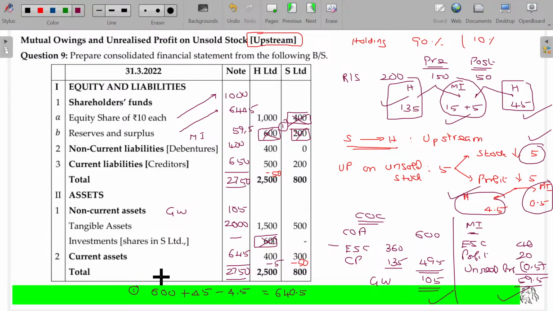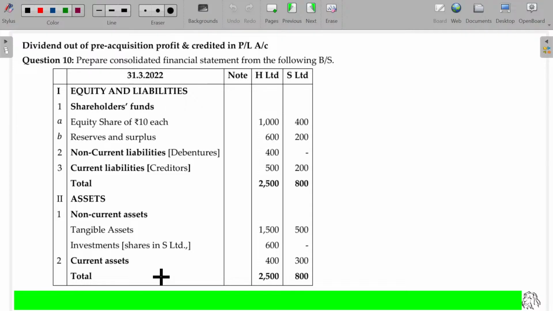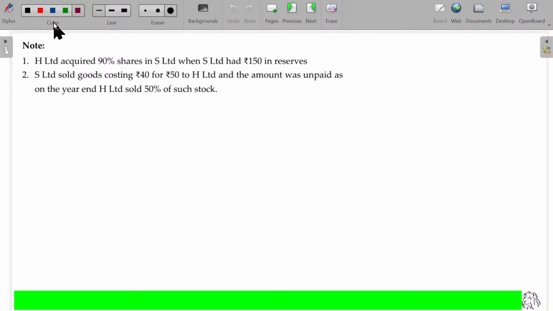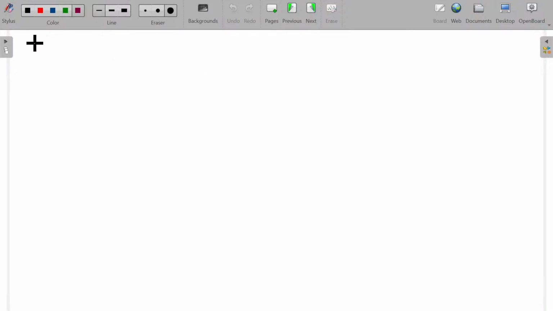Let's move on to the next one. So I have broken the illustration into small illustrations to make you understand all the concepts. If you are able to understand each and every concept perfectly, then the entire chapter will be easy. Any number of illustrations you can solve. Now let's see. We'll be now dealing with the dividend. Let me first explain the concept of dividend here.